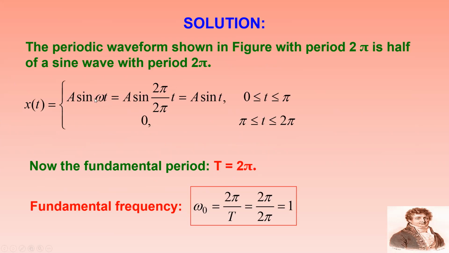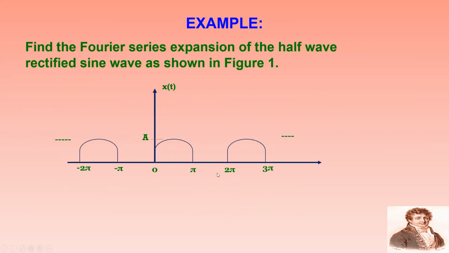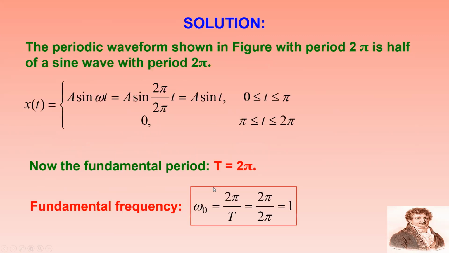So A sin omega t, where omega is 2 pi by capital T, because the signal is repeating from 0 to 2 pi, right from minus infinity to infinity. Hence the signal is periodic in nature and it obeys the Dirichlet conditions of the Fourier series. A sin omega t equal to A sin 2 pi by 2 pi t equal to A sin t between 0 to pi and equal to 0 between pi to 2 pi.